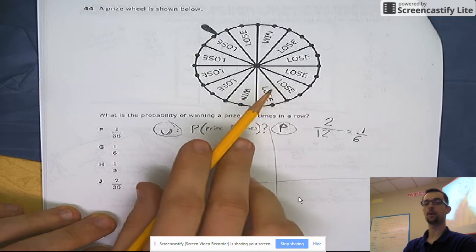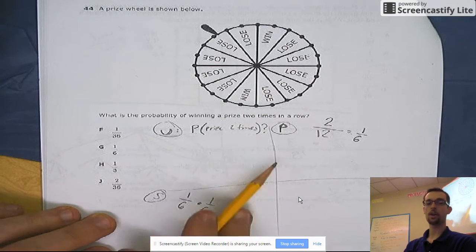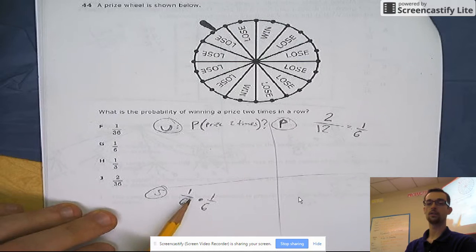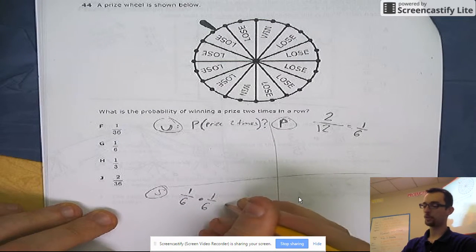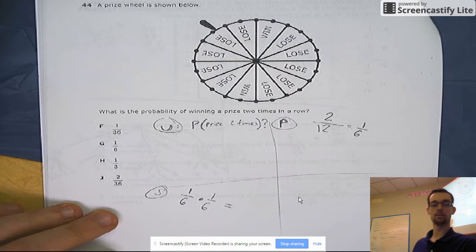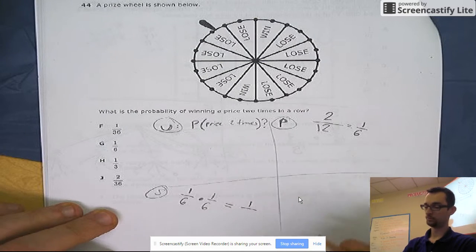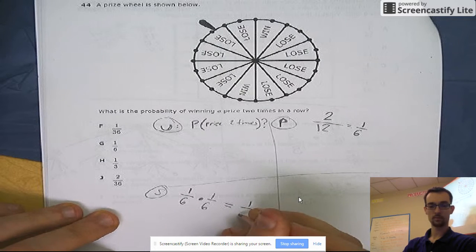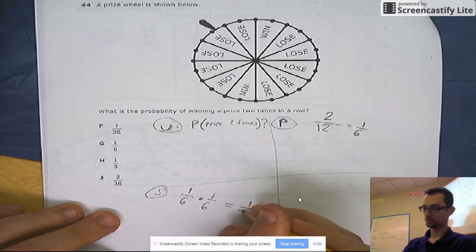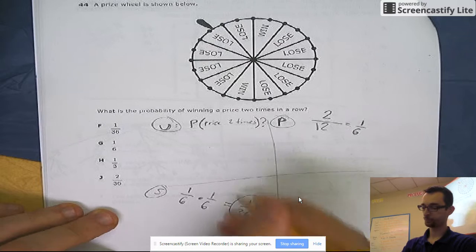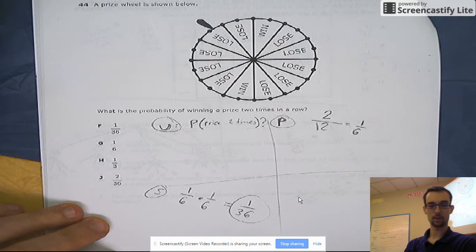So this one's different from the last problem. So it would just be 2 out of 12 times 2 out of 12. Or, because we reduced it, 1 over 6 times 1 over 6. So remember, when you multiply fractions, you just multiply straight across. So that's 1 times 1, which is 1, and 6 times 6 is 36. Wow, 36. Yep. So that's J.